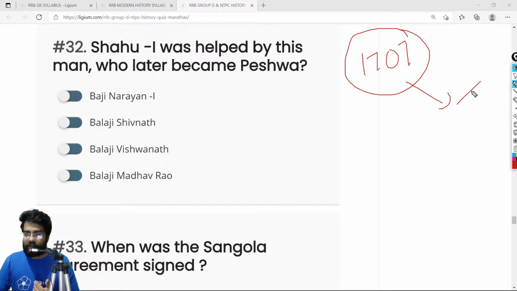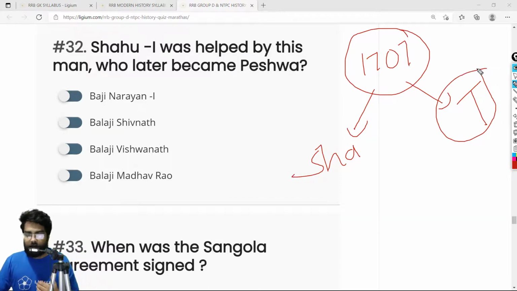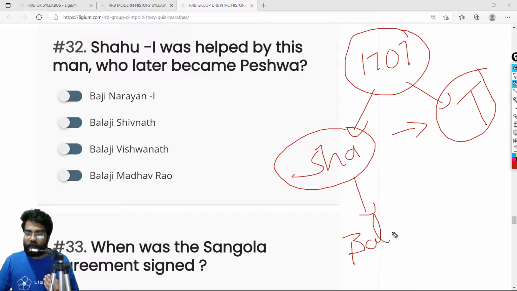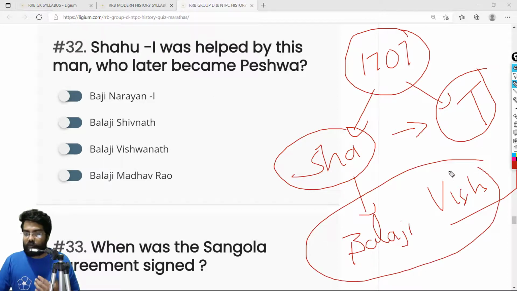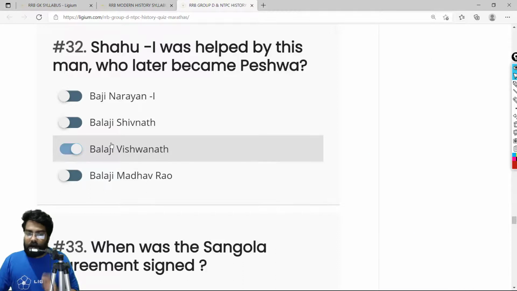We had two factions, Tarabai's faction and Shahu's faction. Shahu was new because he was in jail. Tarabai had so much power and so much help, and yet Shahu was able to defeat Tarabai because he was supported by a man called Balaji Vishwanath. Balaji Vishwanath was one of the reasons why Tarabai was defeated, and Balaji became the first Peshwa. Remember this. So the correct answer is option C, Balaji Vishwanath.